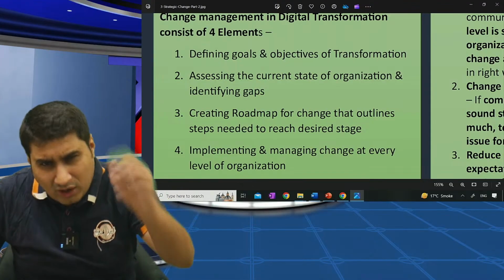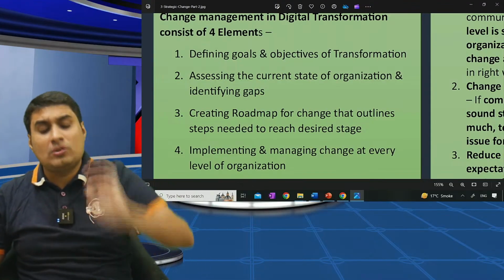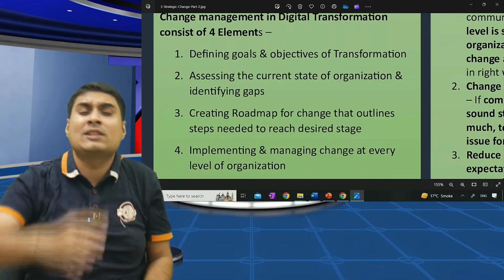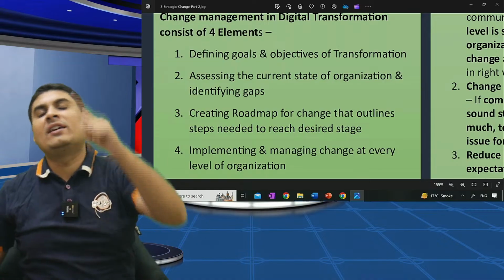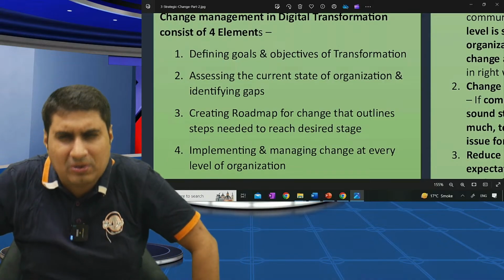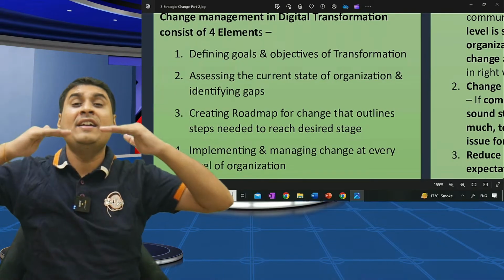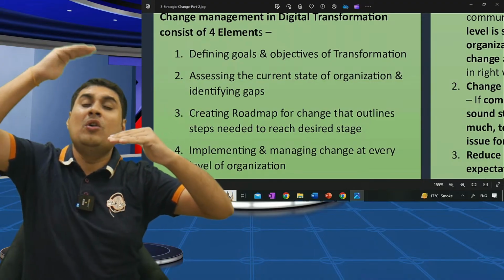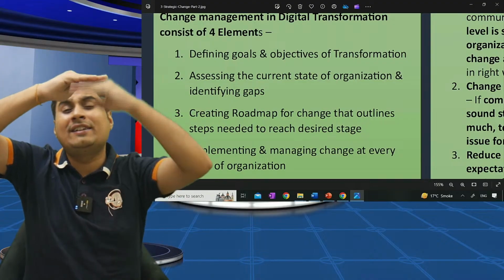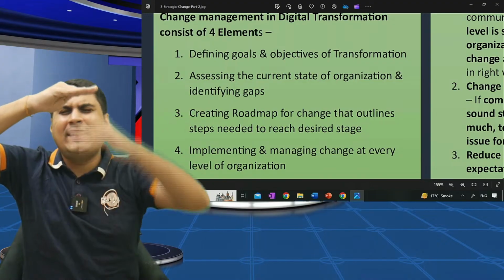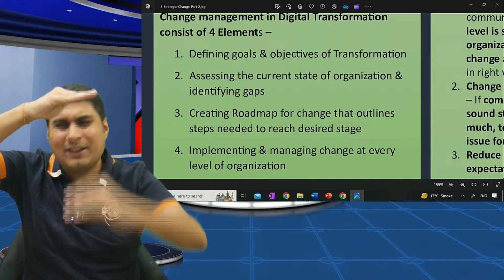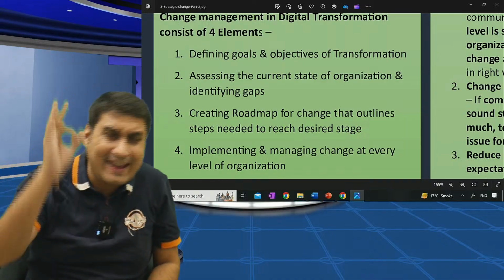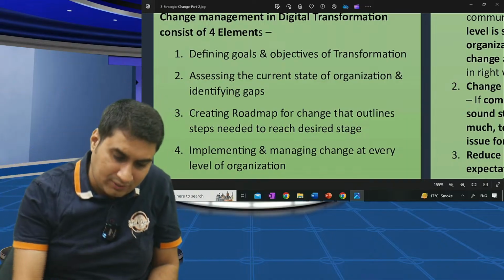Very simple. What are the four elements of change management in digital transformation? Number one, define goals and objectives of transformation. Second, assess the current stage of the organization and identify the gaps. Now, create a roadmap to achieve the desired stage. Create a roadmap that outlines the plans and steps needed to achieve the desired stage. Last, implementing and managing change at every level of the organization.